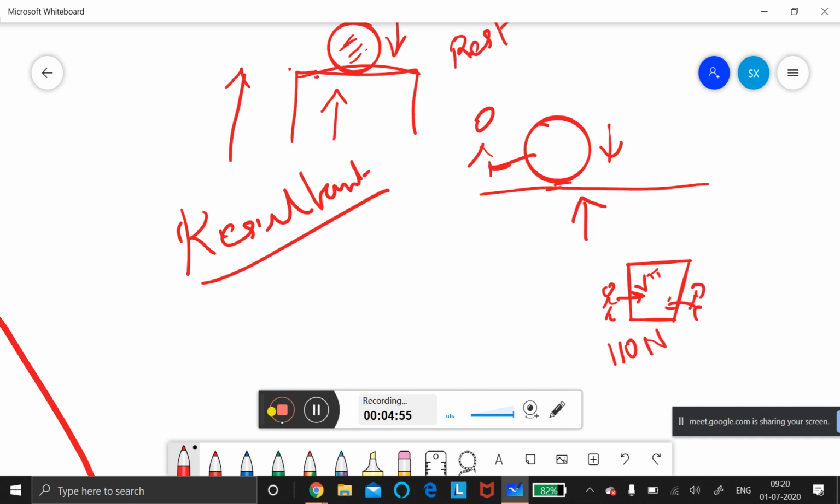Bhavana, good. 110 Newton, one is pushing, and another one is pushing with 20 Newton. So which side will this almirah move? Which side will this almirah move?